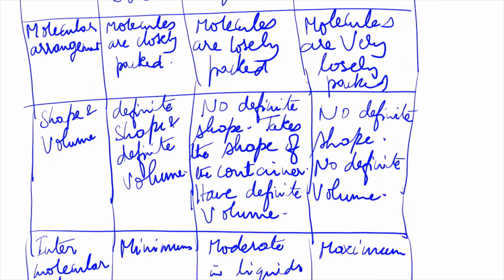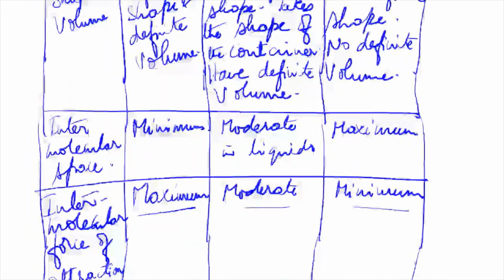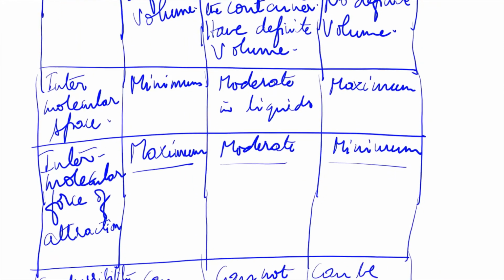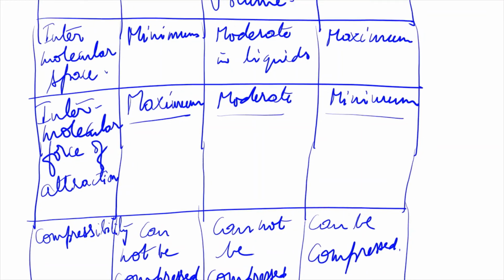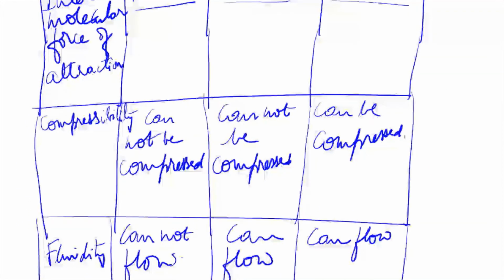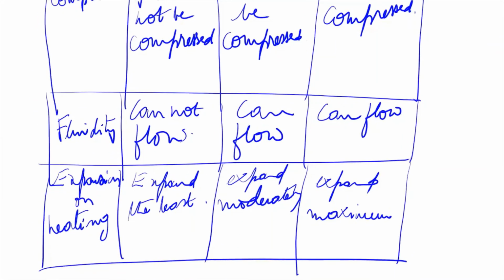Then the third is intermolecular space, then intermolecular force of attraction, then compressibility, then fluidity, then expansion on heating. Done? Okay. Now we have change of state of matter, the interchange of state of matter.